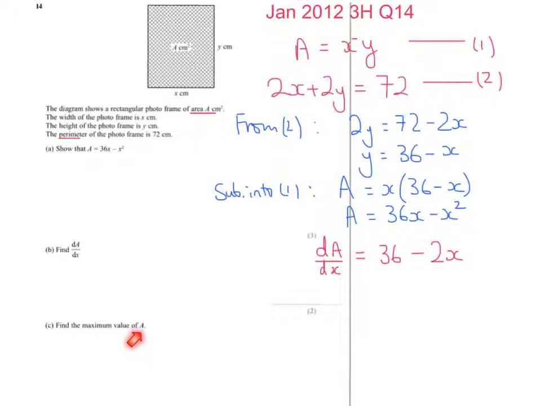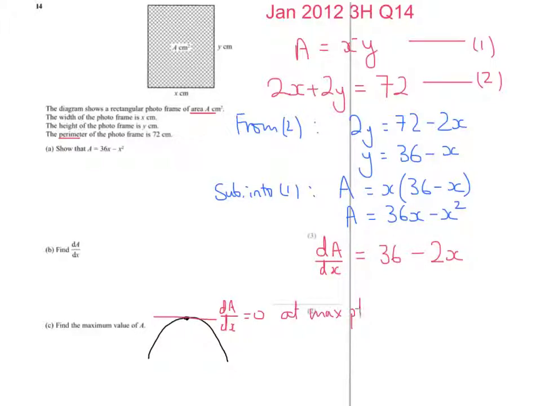Well, let's consider what this curve looks like. If I consider A equals 36x minus x squared, that I know is quadratic, and it's going to be of this sort of shape. I know it's going to be of this shape because it's minus x squared, so it's going this way round. So this is going to have a maximum point there, and at that maximum point, I know that the gradient of the tangent will equal 0, and the gradient of the tangent is given by dA by dx.